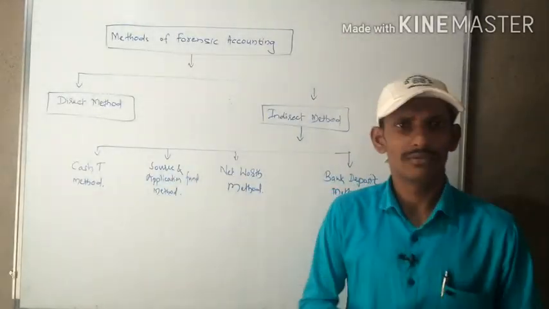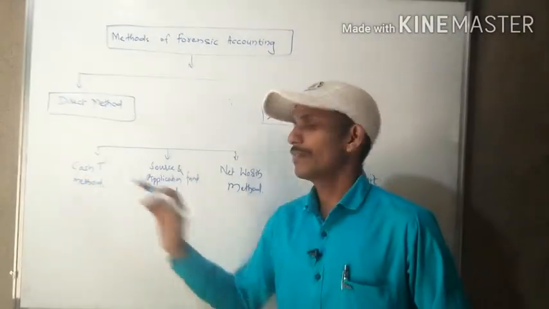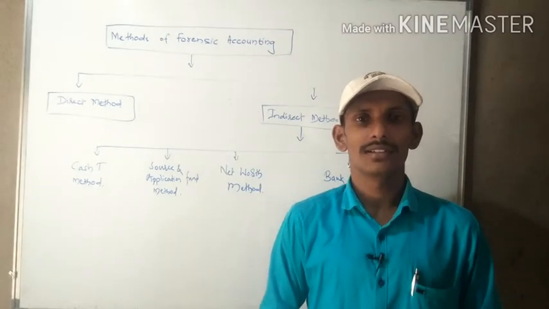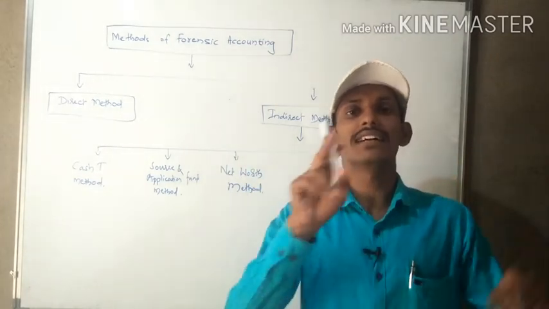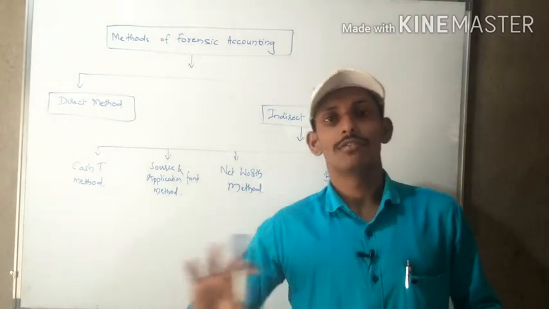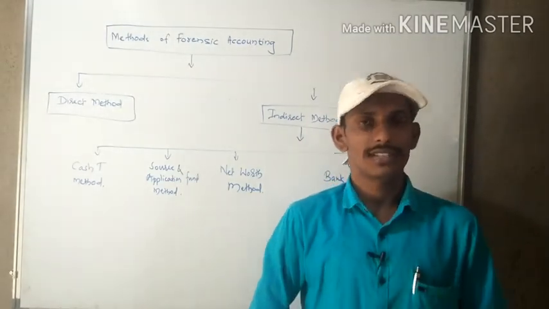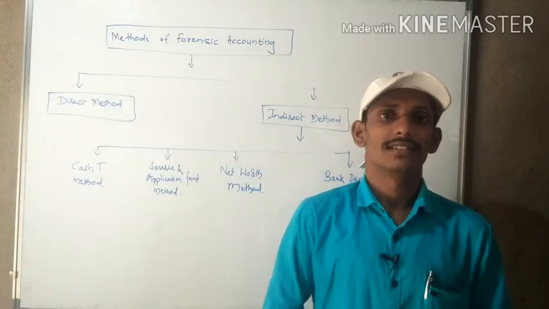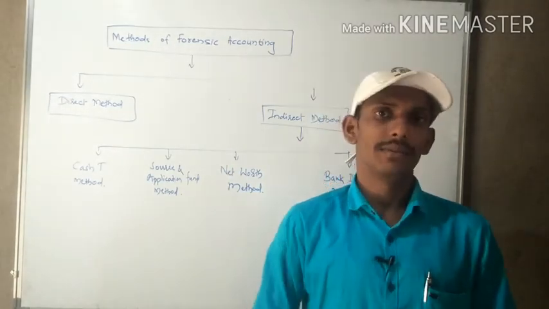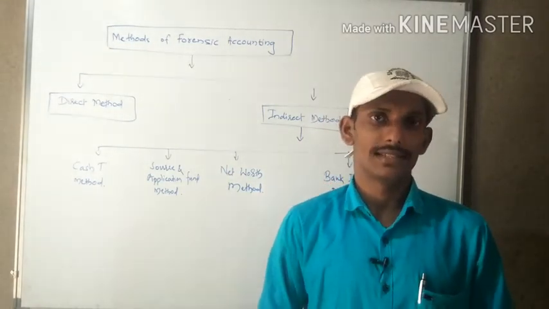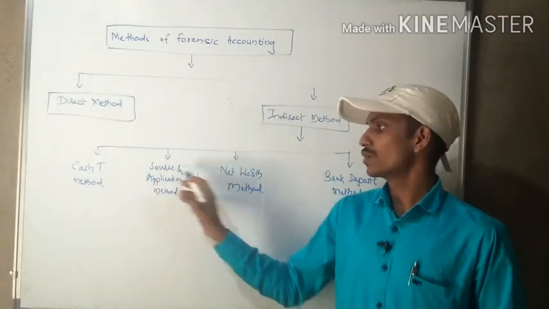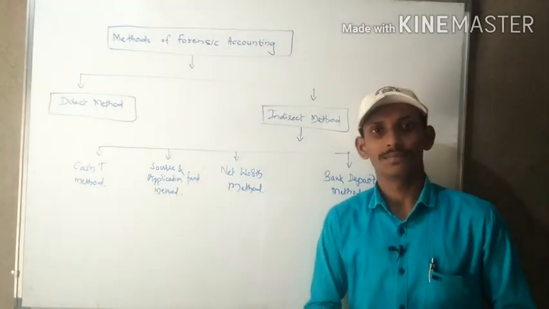So we'll see what the cash T method is. The cash T method is nothing but the cash account available in T format. On one side receipts are there and on the other side payments are there. From that, the forensic accountant will get the information and be able to conclude the financial results. Then next is the source and application of funds method.